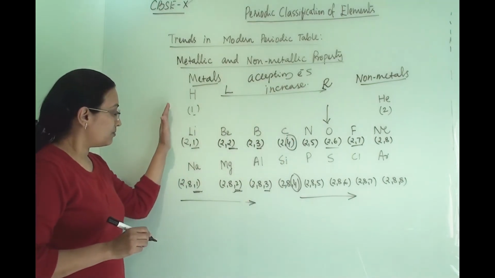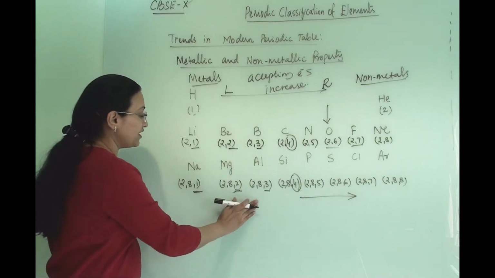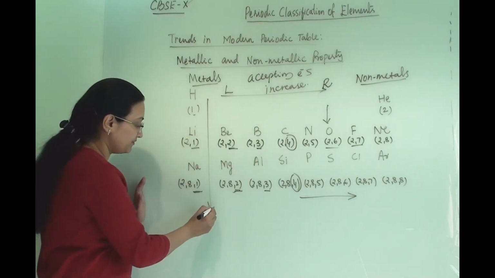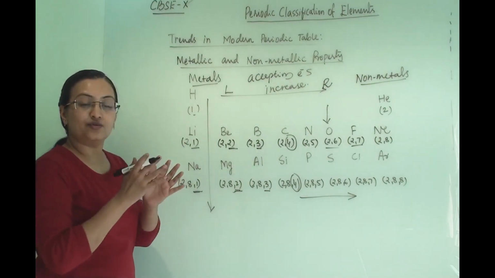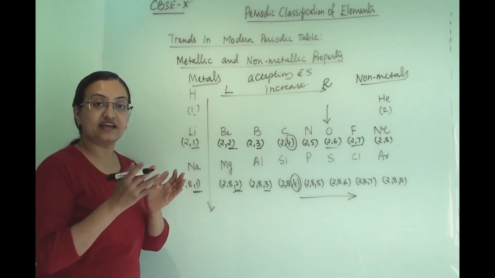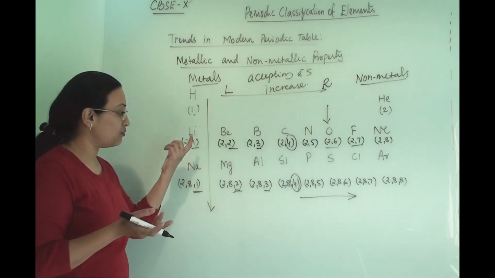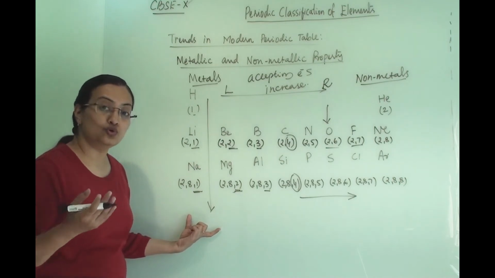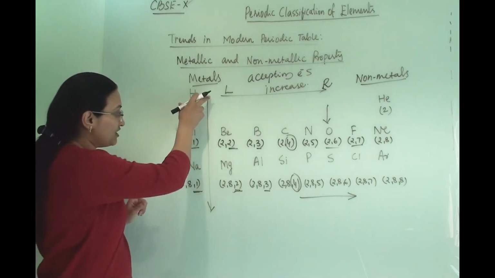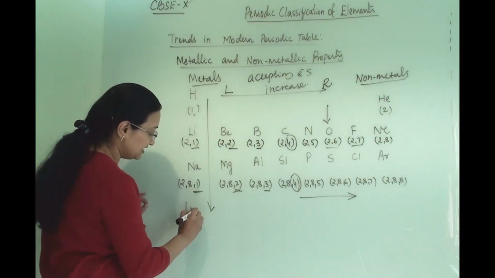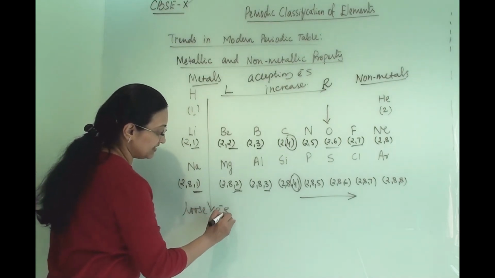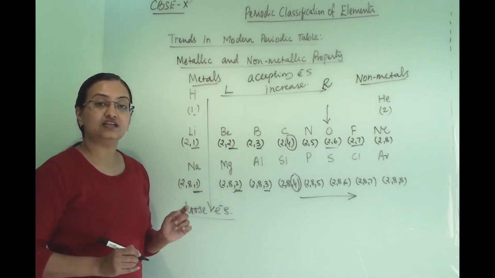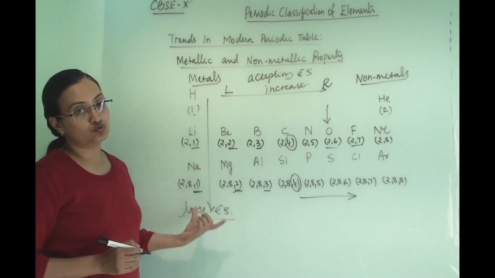Now let us talk about the group. As we go from top to bottom, what will happen? The atomic size will increase, the radius will increase. So they will more and more tend to lose the electron. As we go from top to bottom, it is easy for them to lose electrons.